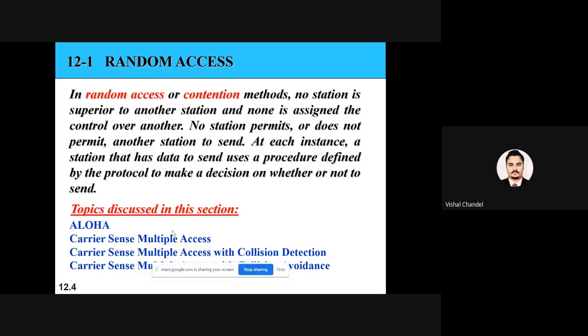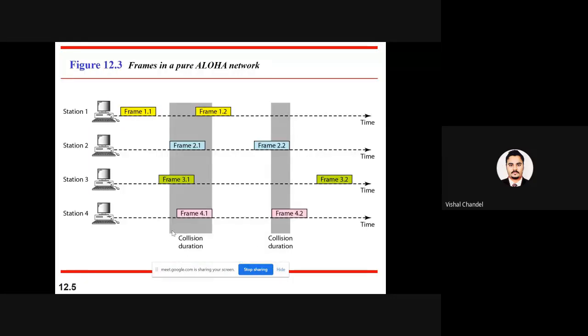In this procedure we started with ALOHA. ALOHA is one mechanism for the random access protocol, which was generally used for wireless networks. In a wireless network, when a number of users are connected, how are they going to access the same channel for delivery of frames and packets at the same time?